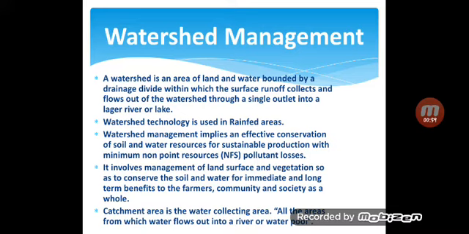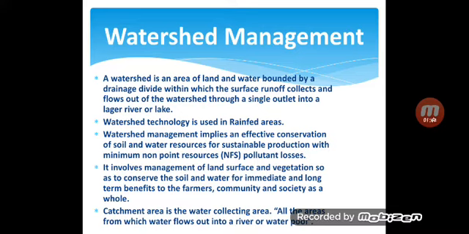A watershed is an area of land and water bounded by a drainage divide within which the surface runoff collects and flows out of the watershed through a single outlet into a larger river or lake. So what is watershed? Watershed is an area of land and water bounded by drainage. Already we have seen the diagram of watershed.